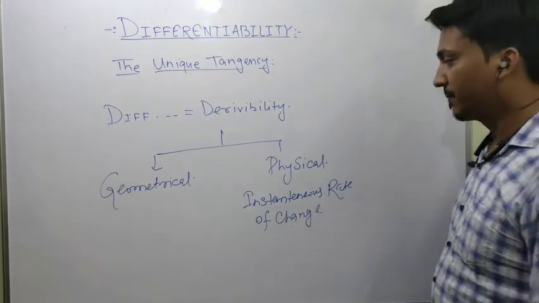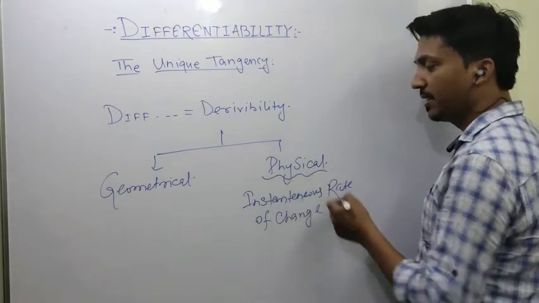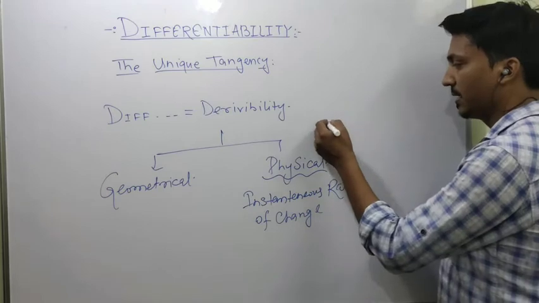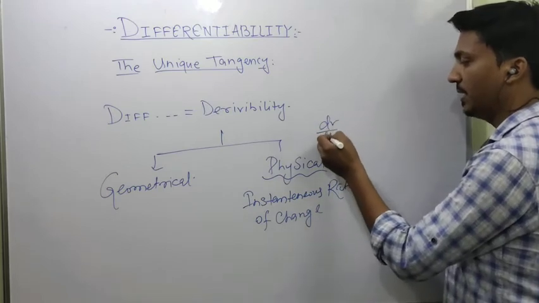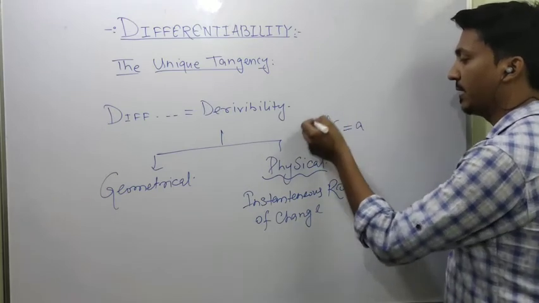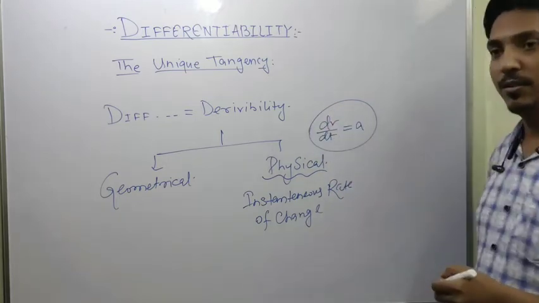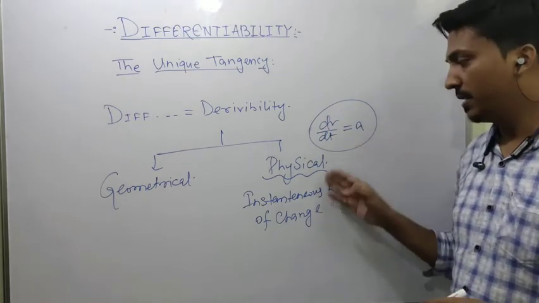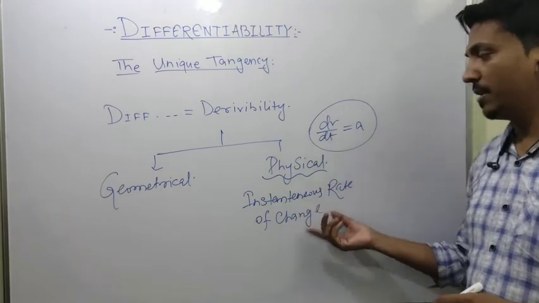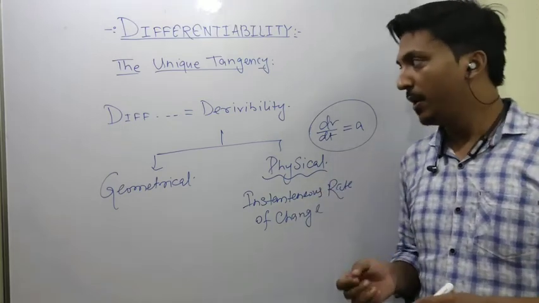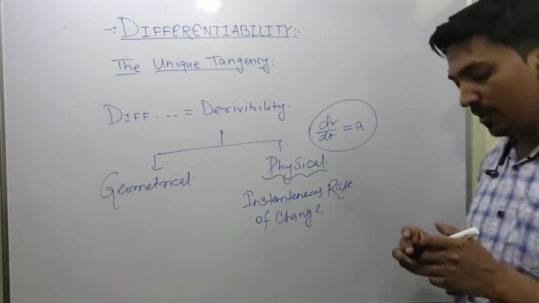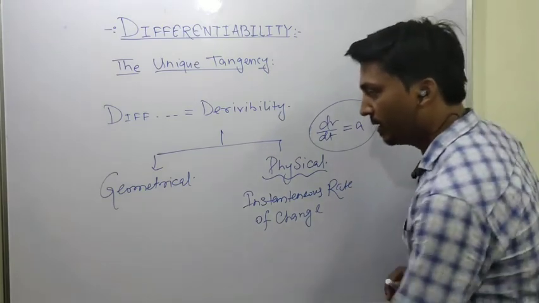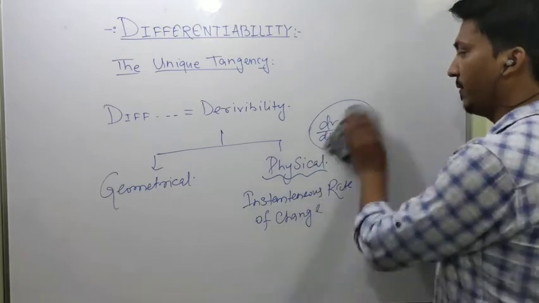For example, in physics, we say that the instantaneous rate of change of velocity is dv by dt, and it is known as acceleration. This is the physical aspect of derivative, but in mathematics we generally study the geometrical aspect of derivative. So let us study the geometrical aspect of derivative.